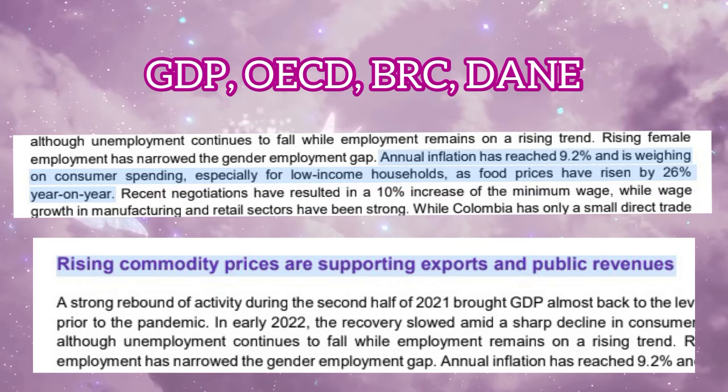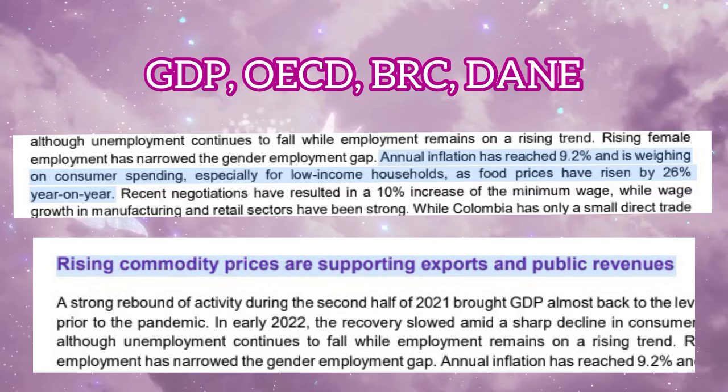to get the text. In the semantic part, in the text, sometimes it has a complex meaning in some paragraphs or phrases. We can see this, for example: annual inflation has reached 9.2% and is weighing on consumer spending, especially for low-income households, as food prices have risen by 26% year on year.